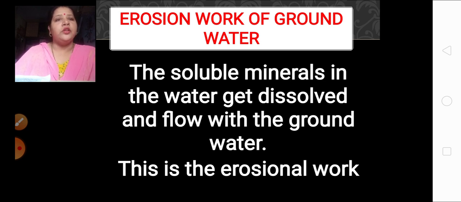Wherever the groundwater is going, there only the dissolved minerals will go. This is the erosional work. Just because of the groundwater, the minerals in the rocks inside become soluble in the water, and along with the water they travel from one place to the other. So this is how erosional work takes place with the help of groundwater.